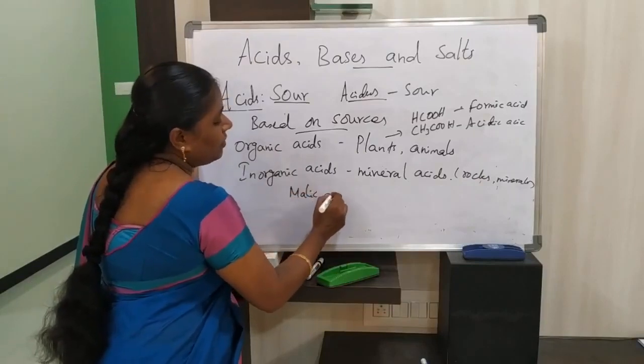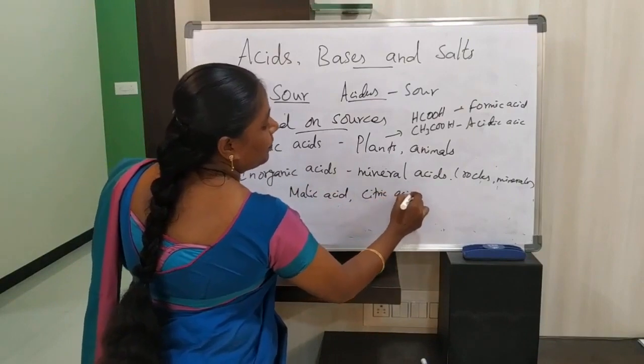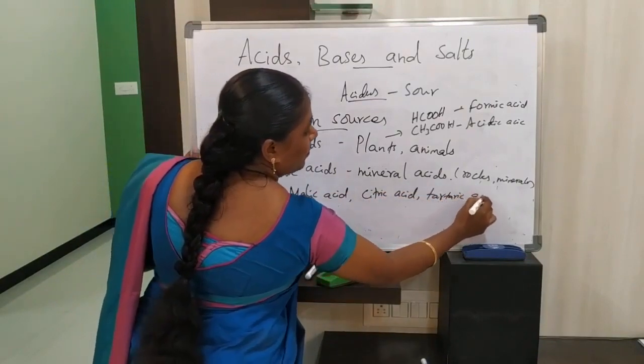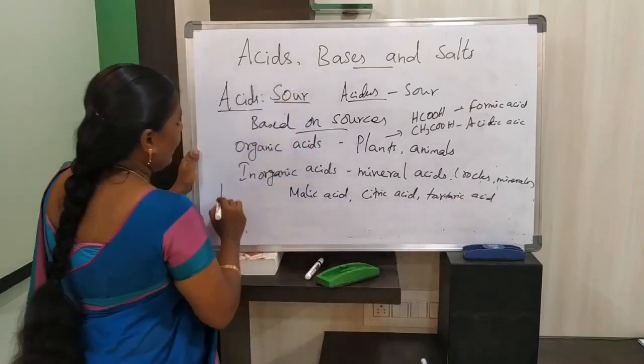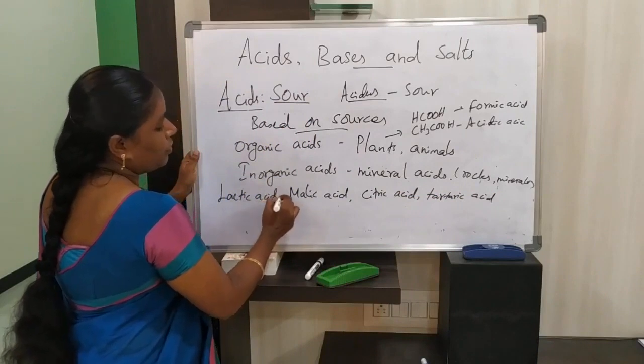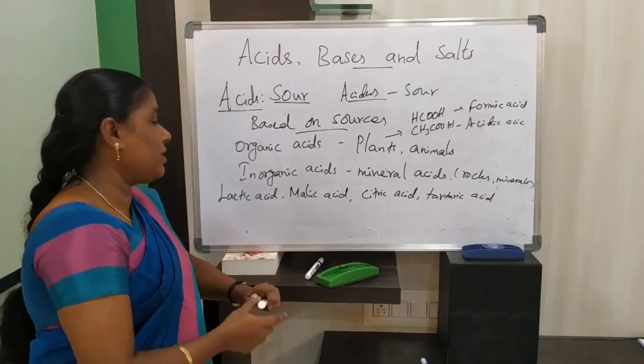Same like this, malic acid, citric acid, tartaric acid, then lactic acid. So like this we have some examples of organic acid.